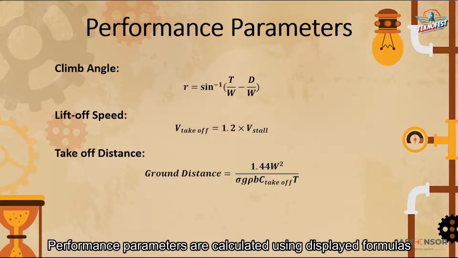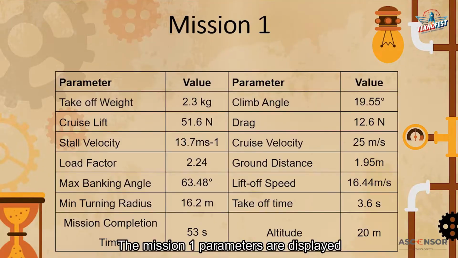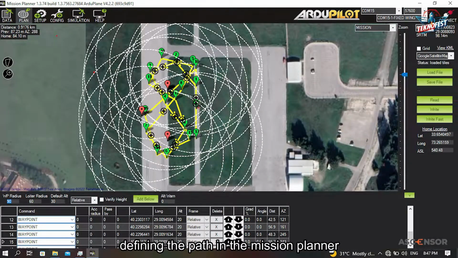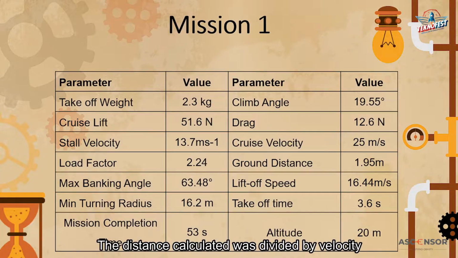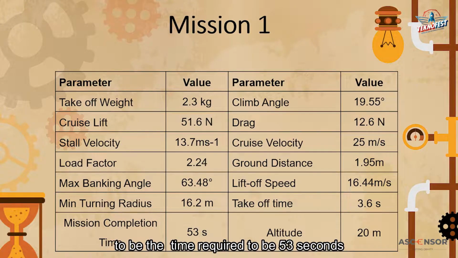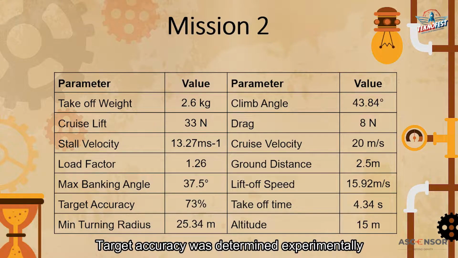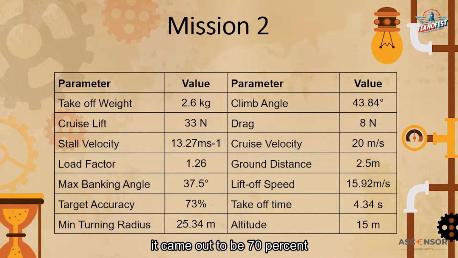Performance parameters are calculated using displayed formulas. The Mission 1 parameters are displayed. The completion time for the mission was calculated by defining a path in Mission Planner. The distance calculated was divided by velocity to obtain the time required to be 53 seconds. Mission 2 parameters are shown. Target accuracy was determined experimentally and it came out to be 70%.